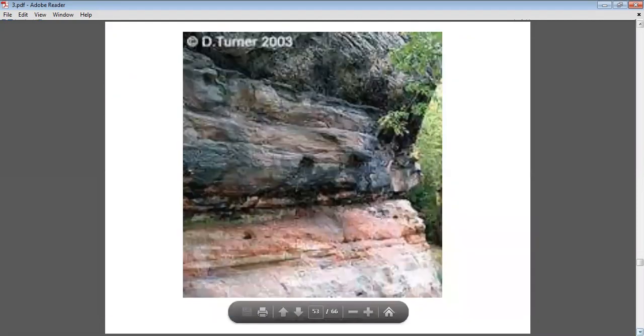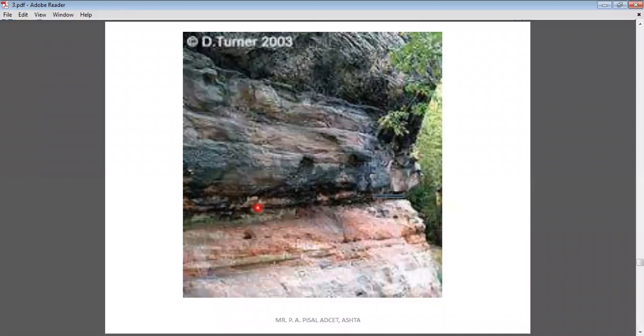Now here this is a disconformity. This is the surface. I will show you with the spotlight. The spotlight indicates the unconformity line. You can identify that the bottom rocks and the rocks above are more or less parallel to each other along this unconformity line. So this is a disconformity, where all the rock layers are more or less parallel to each other.